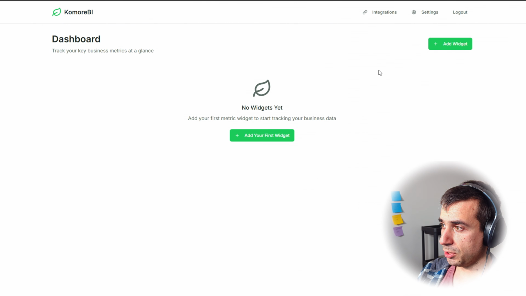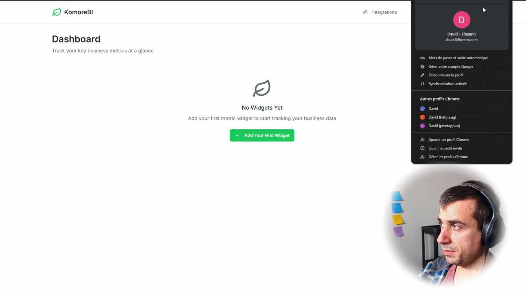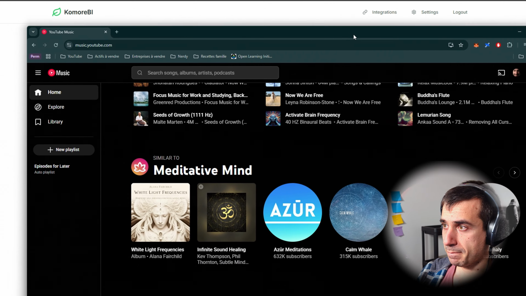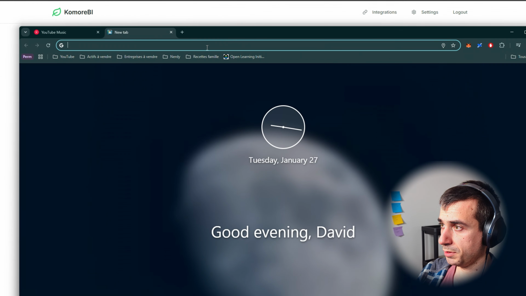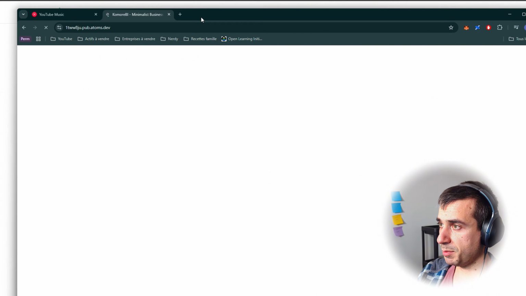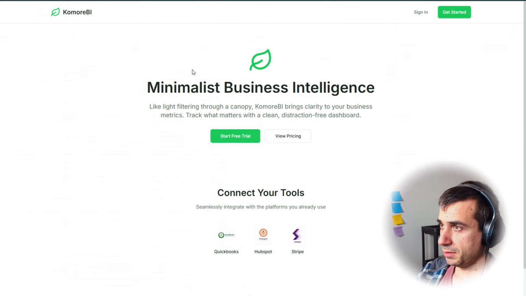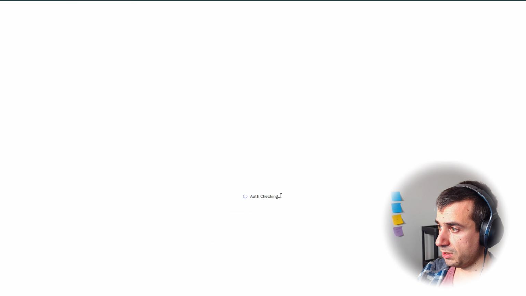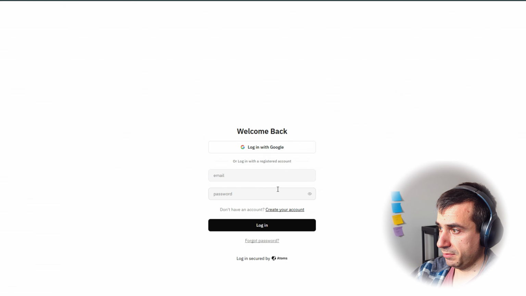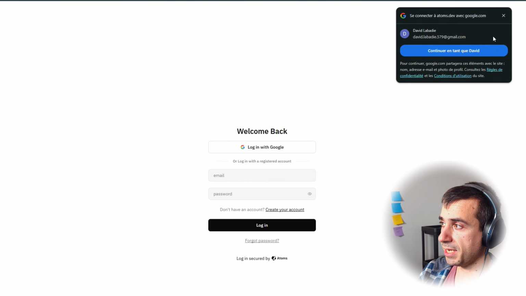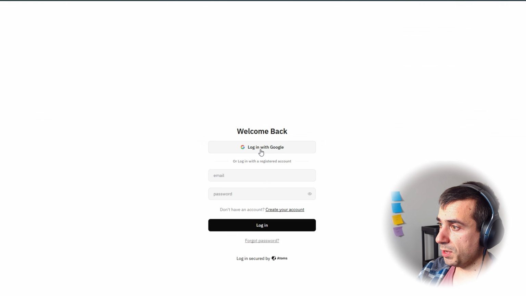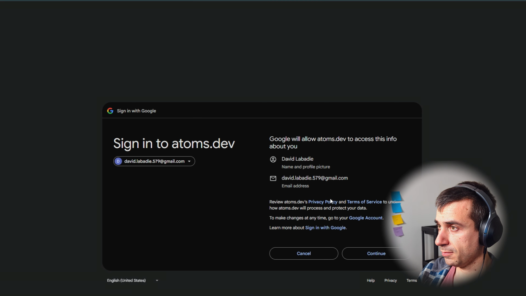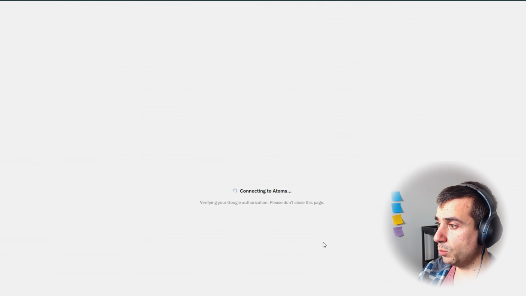I feel like I might have to try that on a different account. So let's see if that would work. If we try to log in from a different Google account and click sign in, does it just say, hey, welcome again? Yeah, oh no, I have to log in again. And then I can log in with Google through Atoms, which I think still works, right?